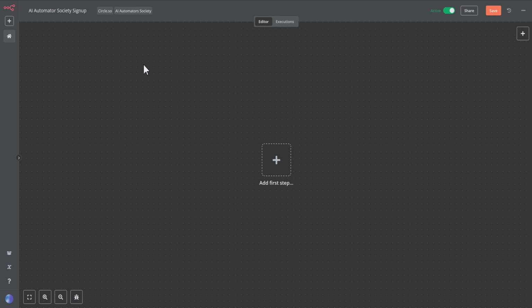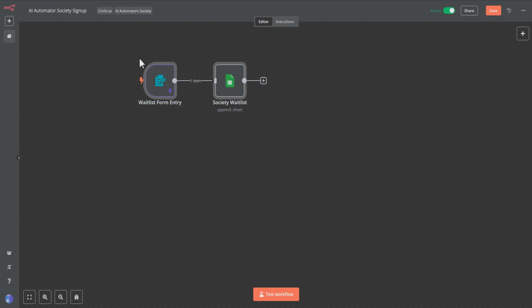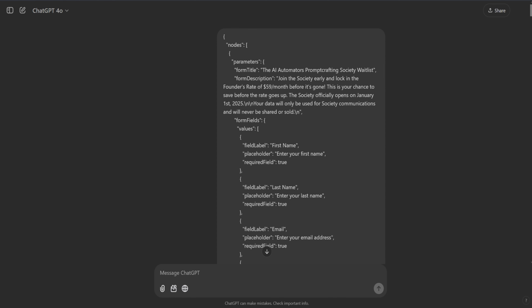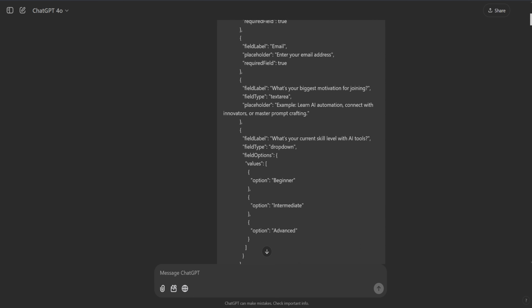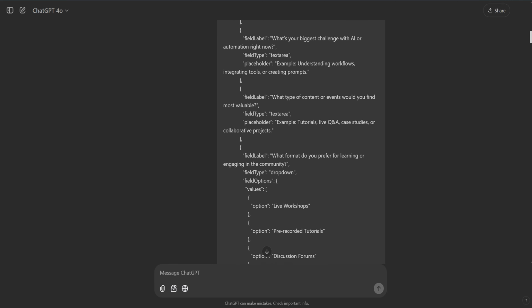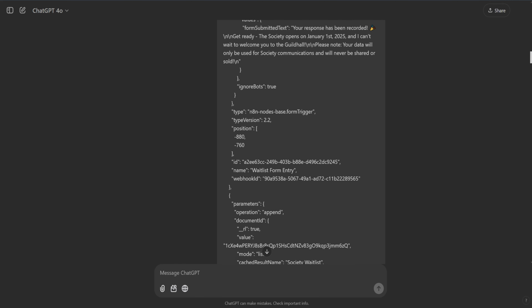They are, in fact, I'm going to click up here in my clipboard. They are pasted. That means I can now take these nodes and literally copy and paste them right into ChatGPT.